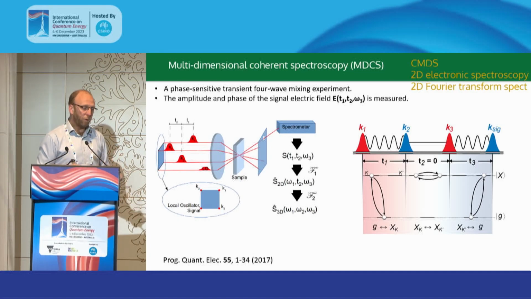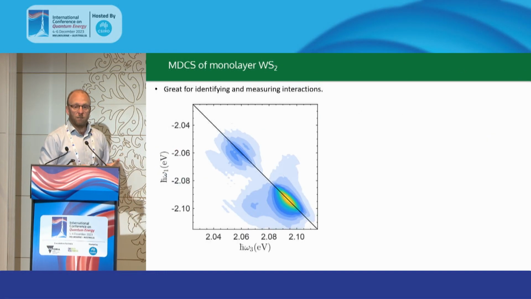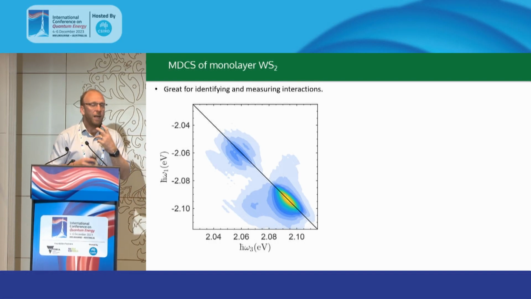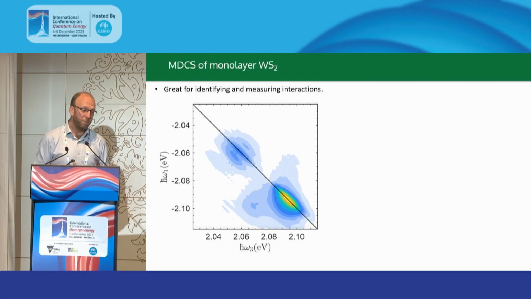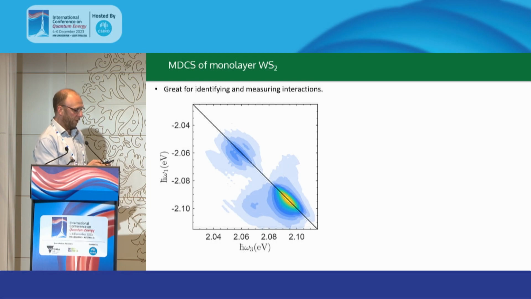And so these are sort of what we're going to look at. This is an example of a two-dimensional spectrum from tungsten disulfide. Again, the reason we really like this technique is because it's really great at measuring and identifying interactions. You can see there's a whole lot going on here in this two-dimensional spectrum, where on the vertical axis we've got what is effectively our absorption energy, and the horizontal axis, what's effectively our emission energy. So you can see we're correlating absorption and emission.